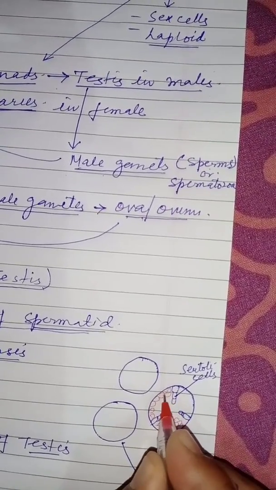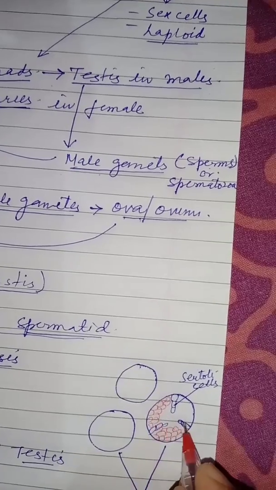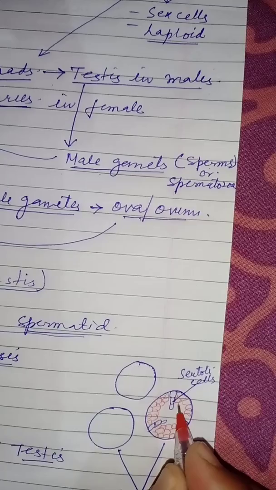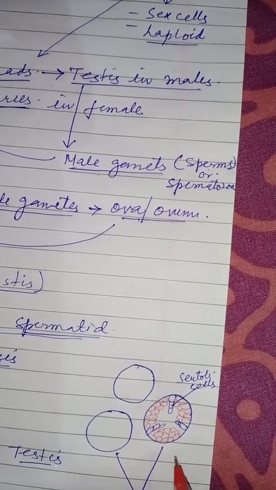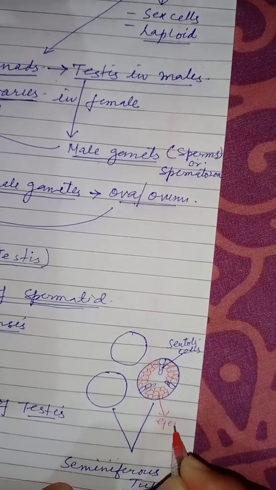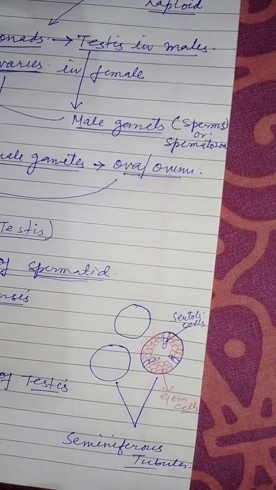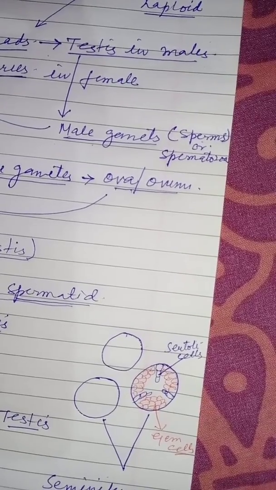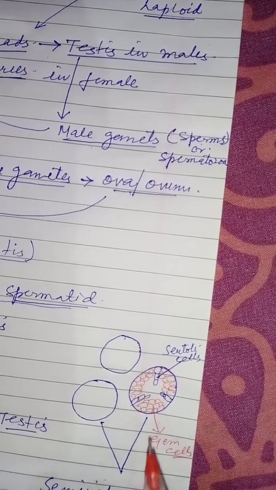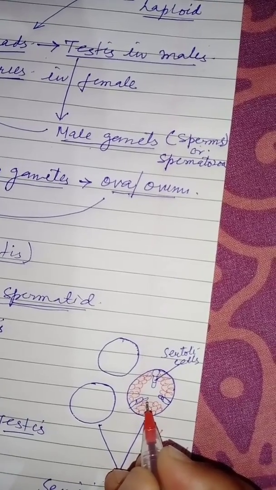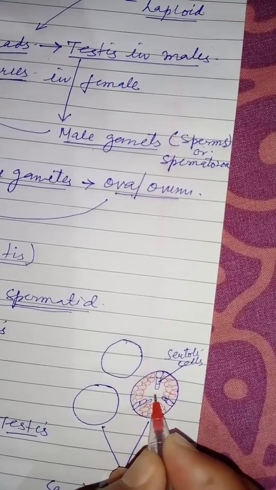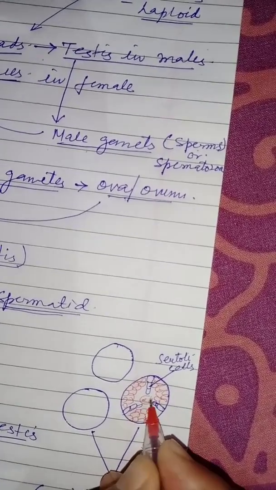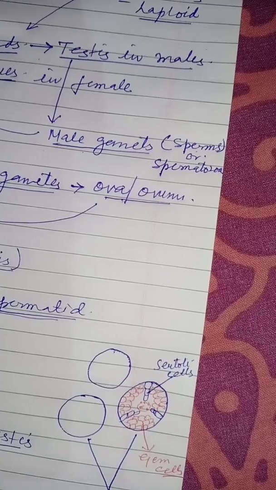These which I am drawing are the germ cells, and they are in different stages, whereas we find the sperms towards the lumen. This is the lumen, and the sperms are arranged towards the lumen.